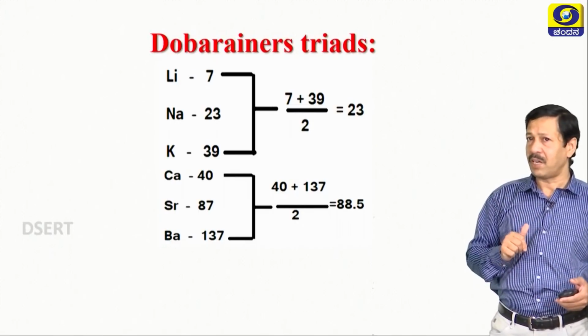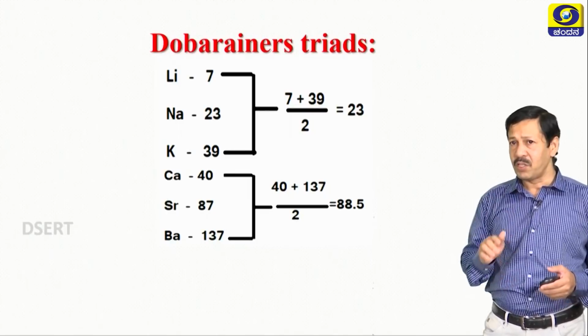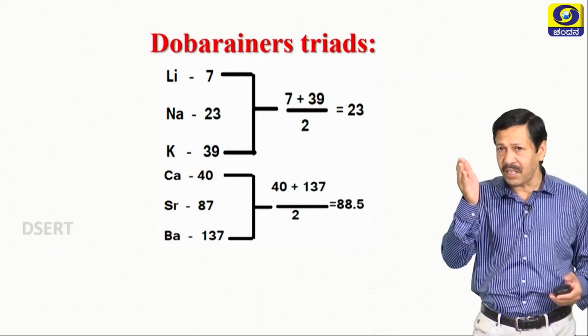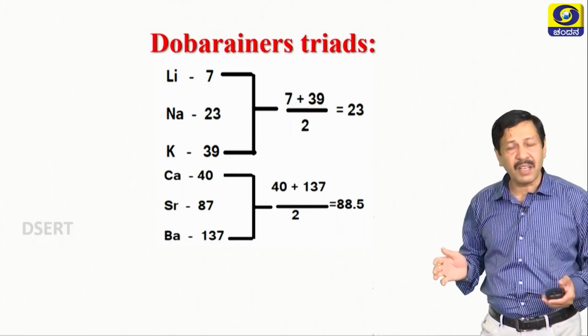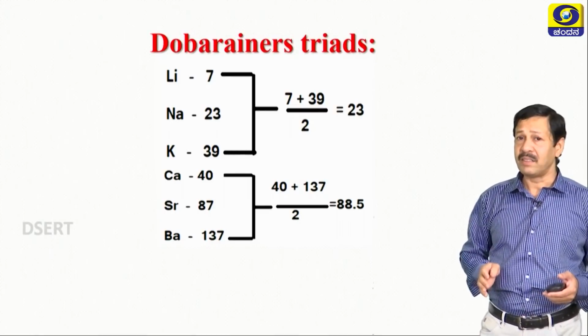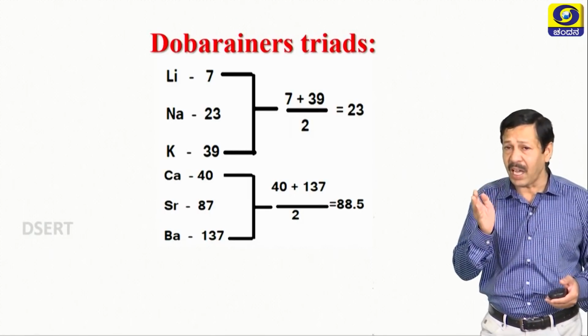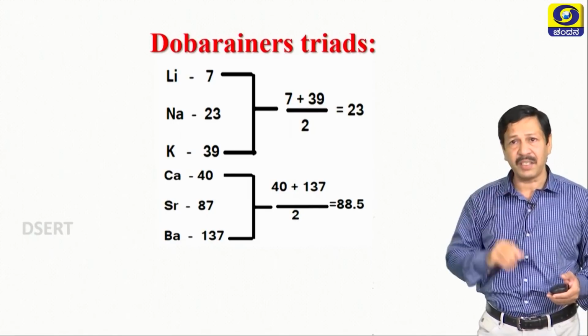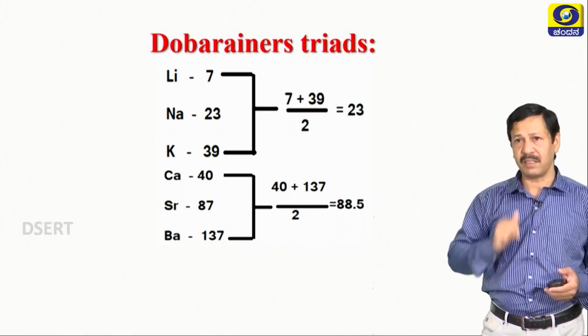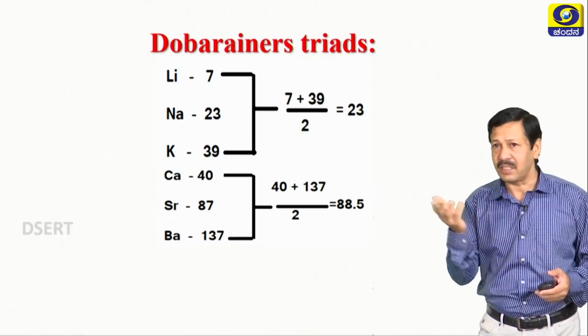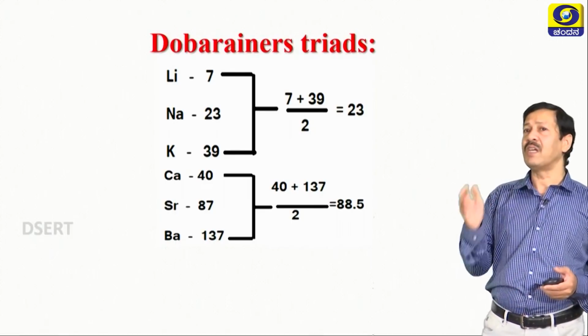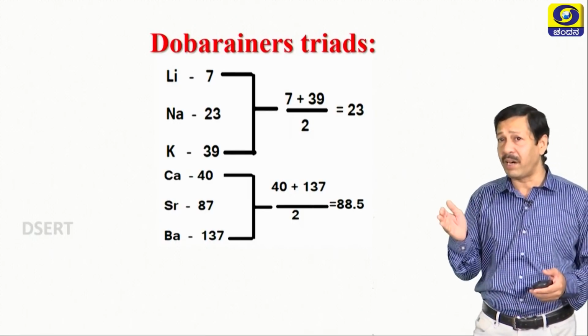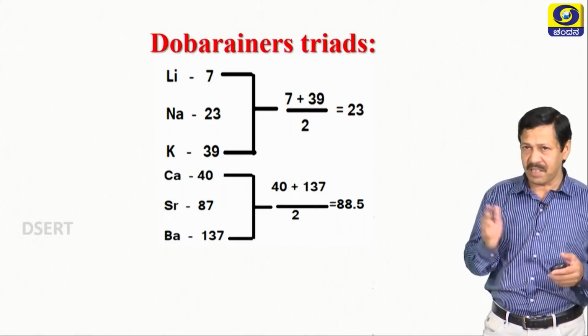Lithium's atomic mass is 7, sodium 23, potassium 39. The average is calculated like this: 7 plus 39, the first and third, divided by 2, is equal to 23, which is approximately equal to the middle one. It means it is correct, it is a triad.